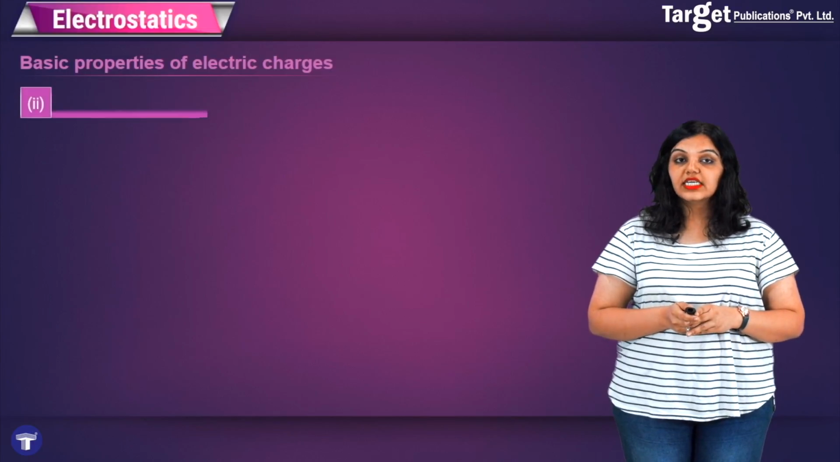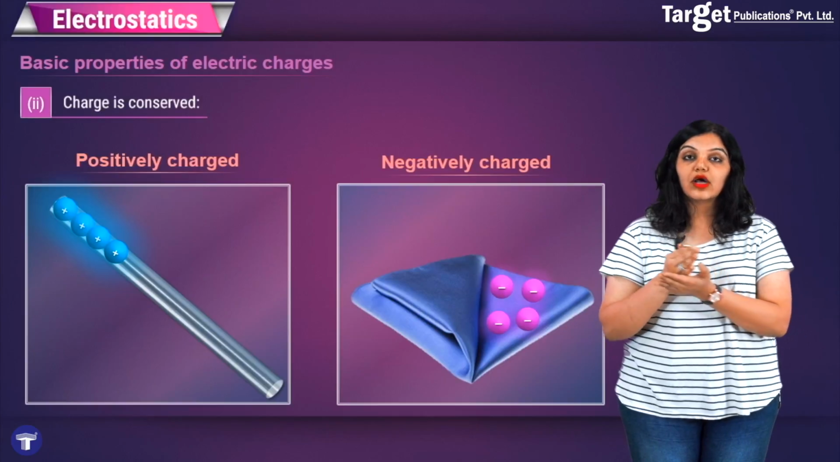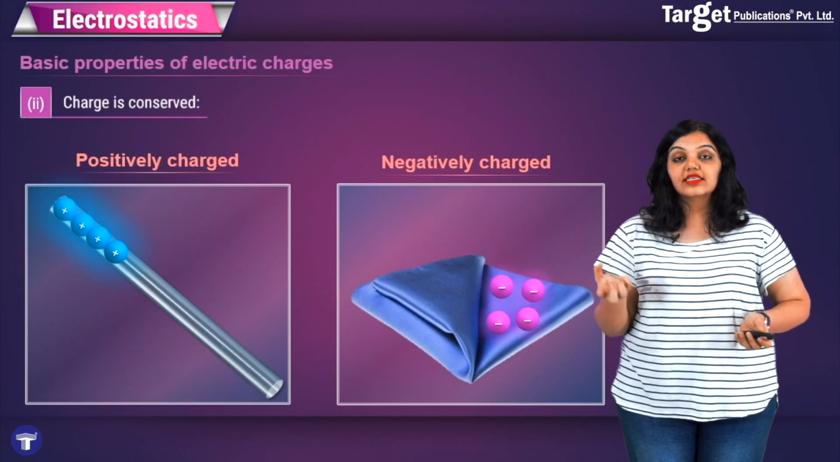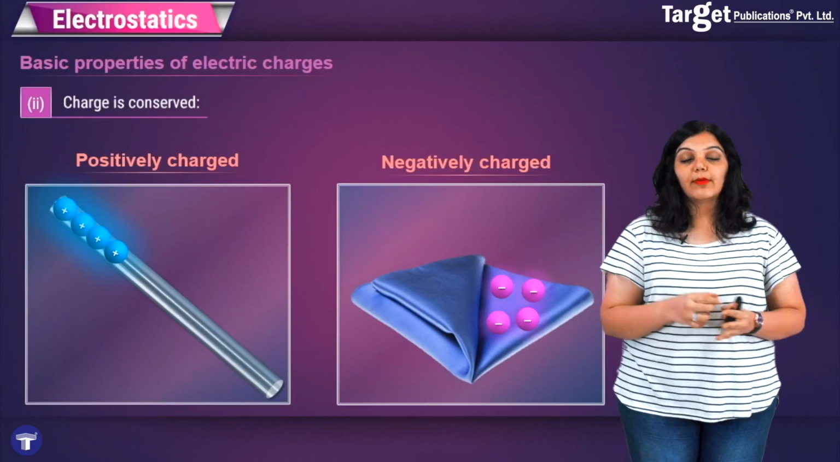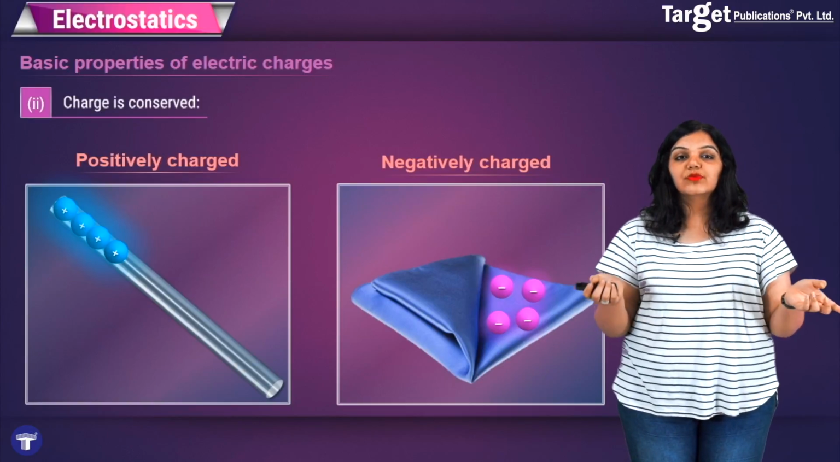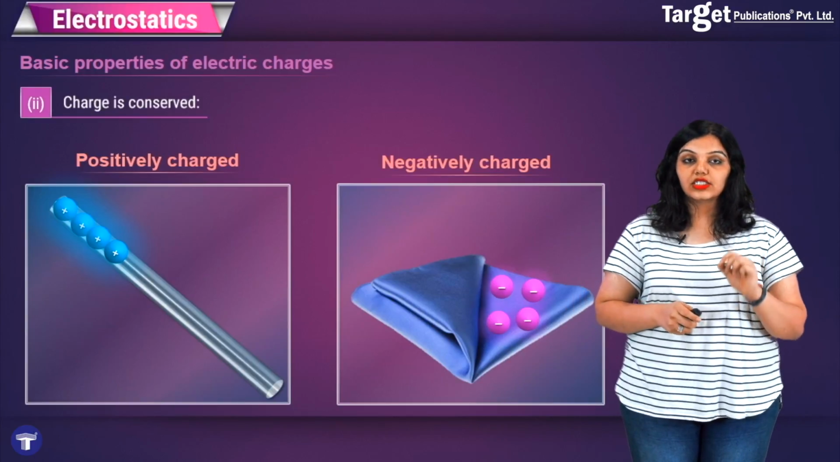The second property is that charge is conserved, and this we saw because when a glass rod is rubbed with silk, the amount of charge that is produced on the glass rod is exactly equal and opposite to the amount of charge produced on the silk cloth, which means that in total the net charge is still 0, so we can say that charge is conserved.